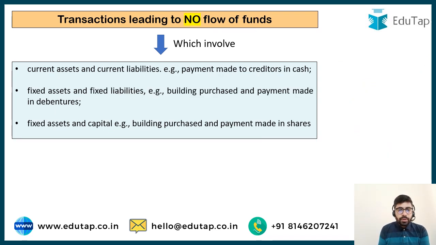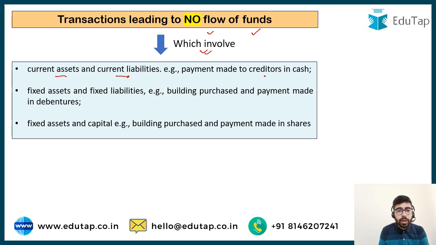So now let's take a look at those transactions which would not lead to flow of funds. So the transactions which involve current assets and current liabilities. Now, by reading this particular statement, it feels that this should definitely lead to flow of funds, because there is change in current assets and current liabilities.